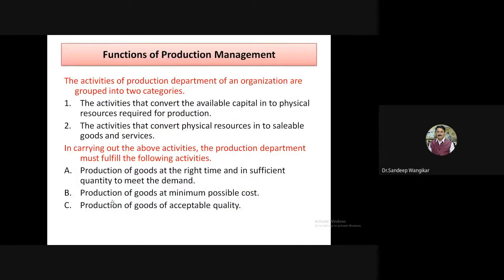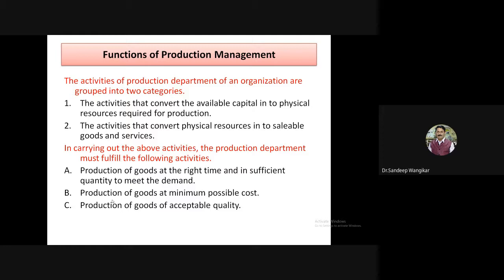Functions of production management. The activities of the production department of an organization are grouped into two categories: the activities that convert the available capital into physical resources required for production, and the activities that convert physical resources into sellable goods and services. See, two different parts are there.